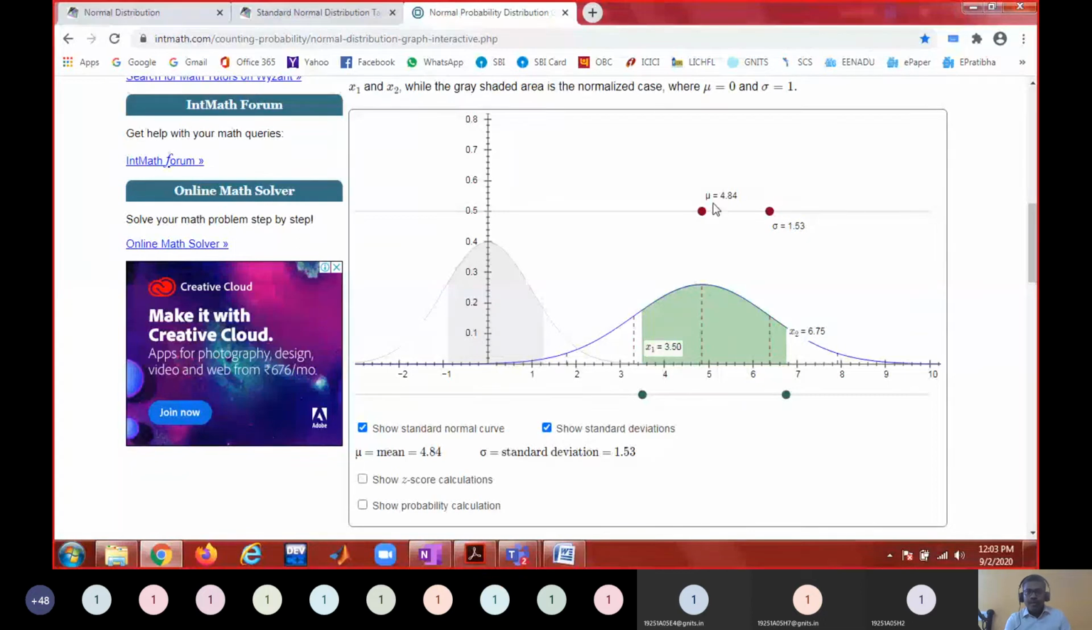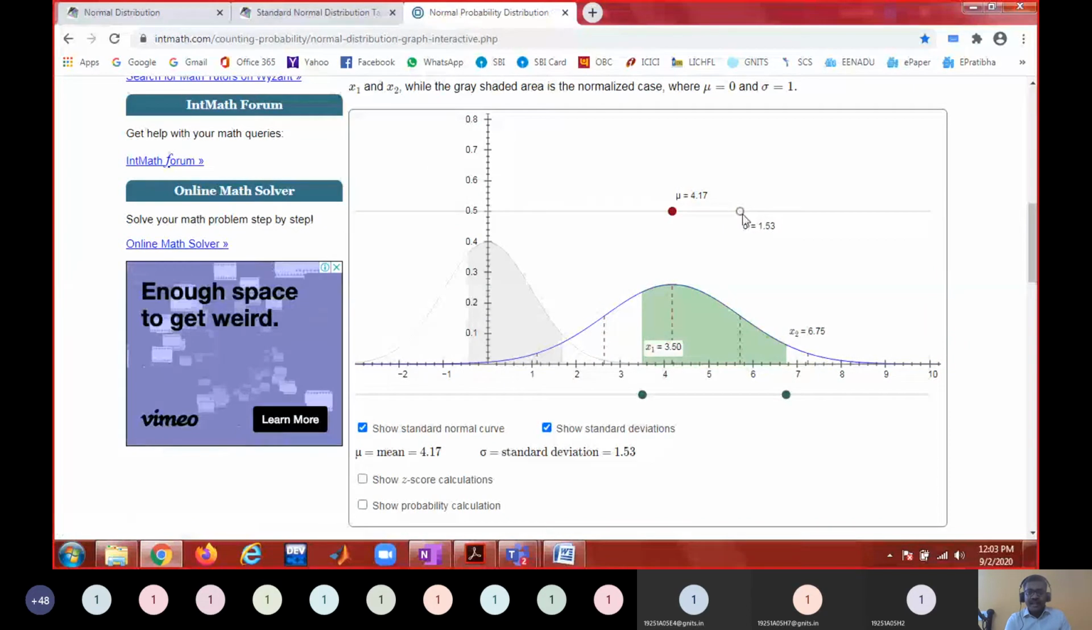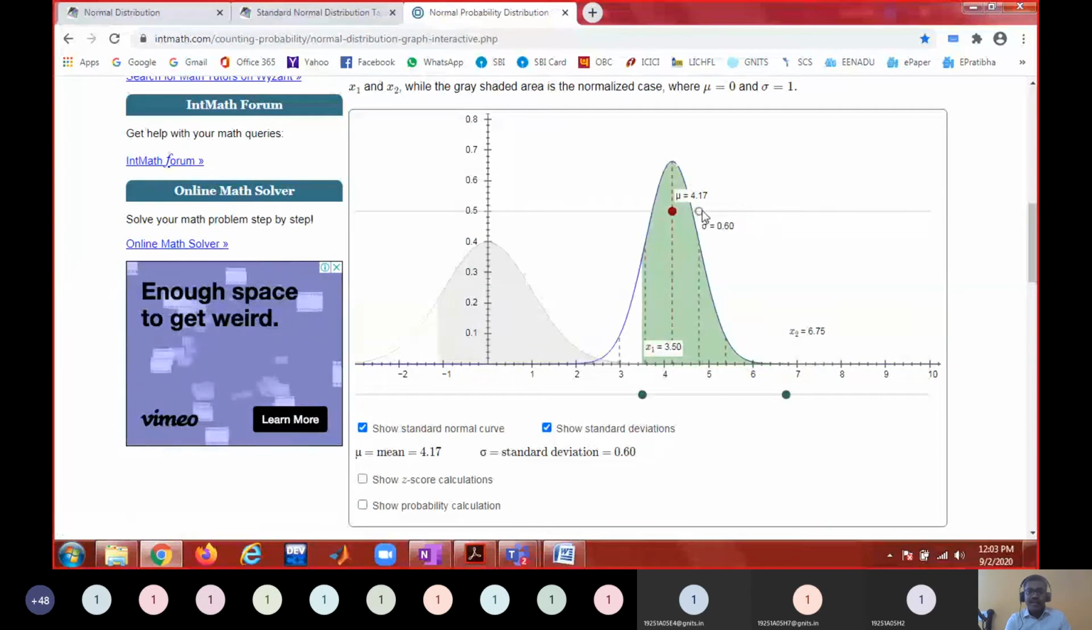So for mu equal to 4.84 and sigma equal to 1.53, this is the normal curve. When I try to change the mu value, the graph is just shifting, right? But if I change the standard deviation, can you see this? The spread is becoming narrow, right? So the lesser the standard deviation value, the height of the curve will be more.